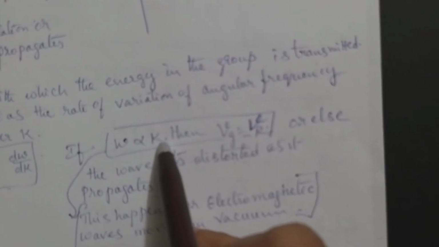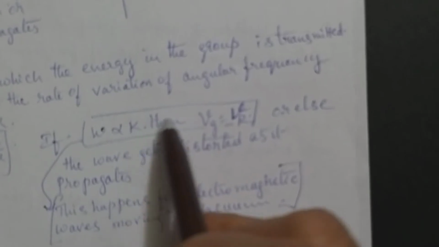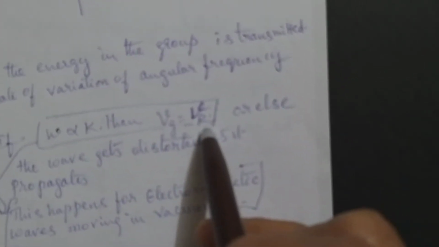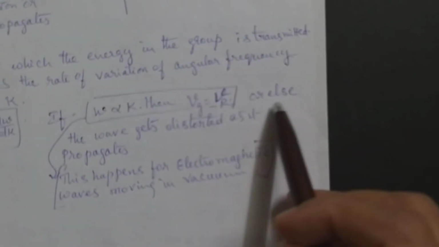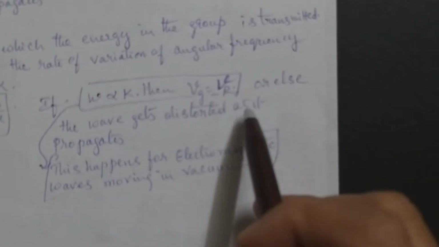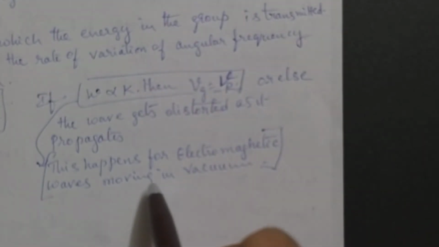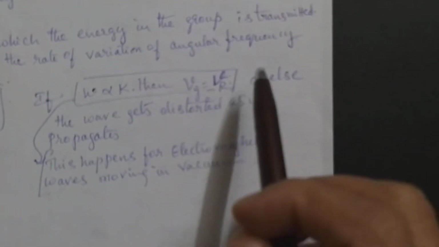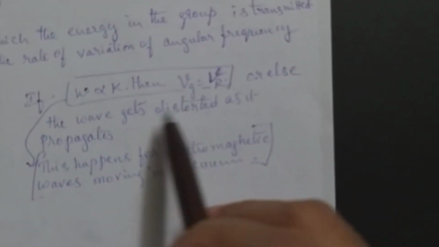If omega is directly proportional to k, supposing, means as omega increases, k increases, then Vg is equal to Vp. Both are same. So all waves are moving in phase, no distortion, nothing. Otherwise, the wave gets distorted as it propagates. This happens for electromagnetic waves moving in vacuum. Vg equal to Vp, distortion is very less actually. I'll come back to it.